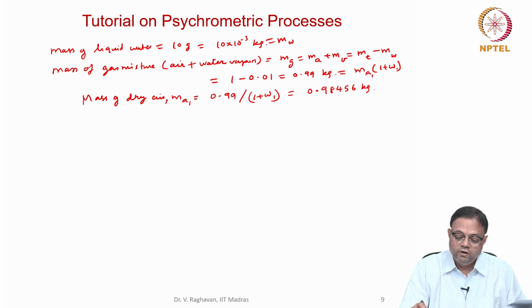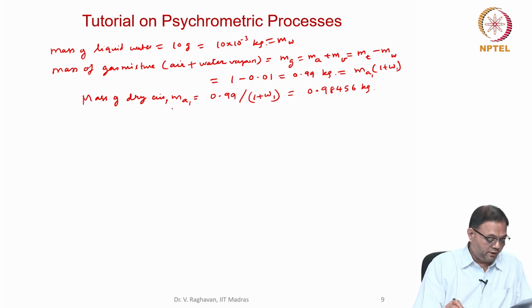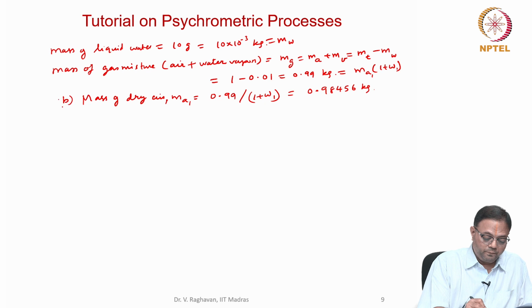I know the value of omega 1, and I know the value of mg, the total mass of the gas mixture. So from that I can calculate the mass of the dry air. This is the second one, B.